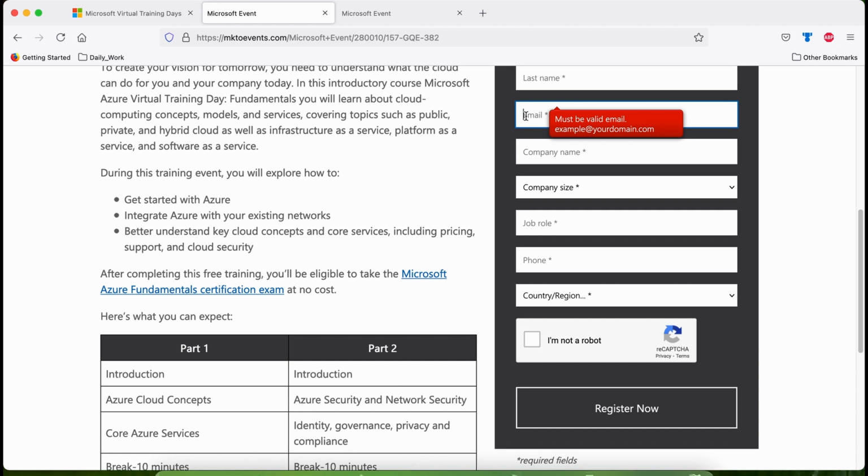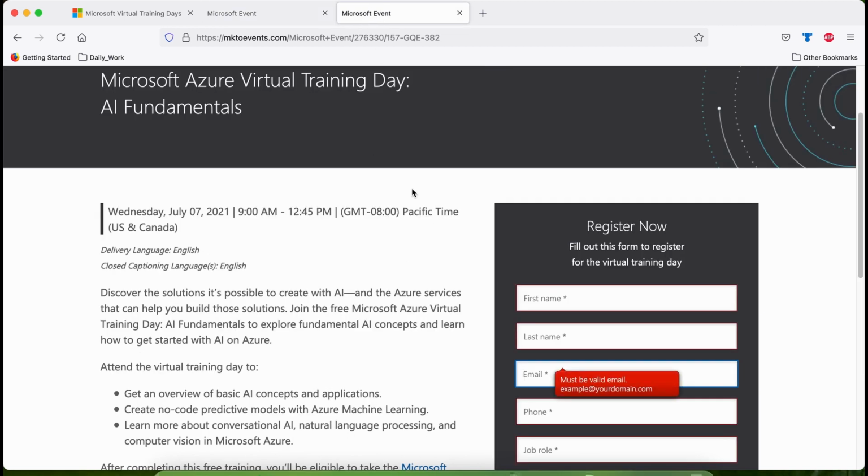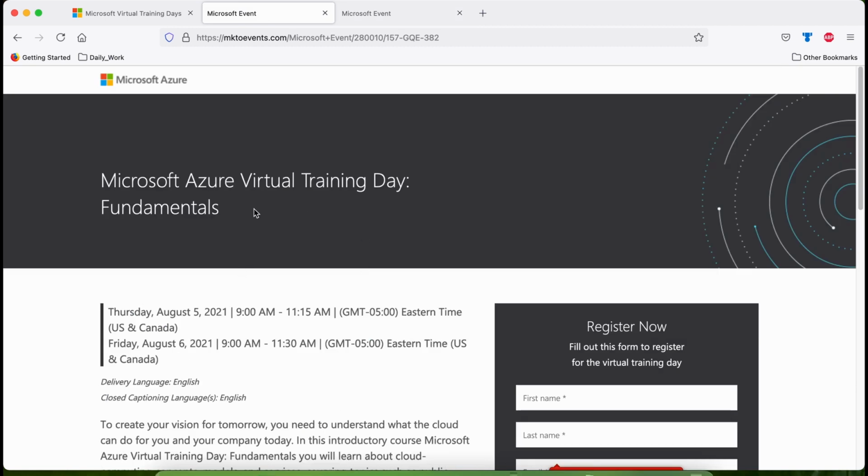Again, please remember, create your Microsoft certification account with the same email ID you are using for registration. After completing this free training, you will be eligible to take the Microsoft Azure Fundamental Certification exam at no cost.